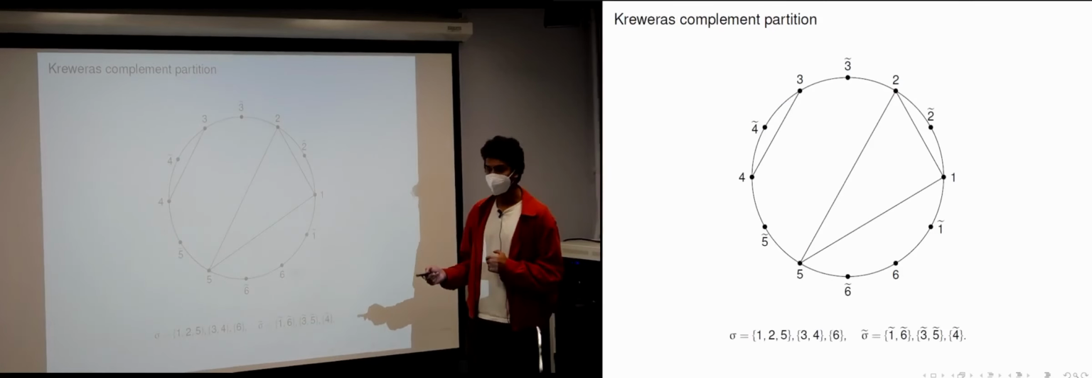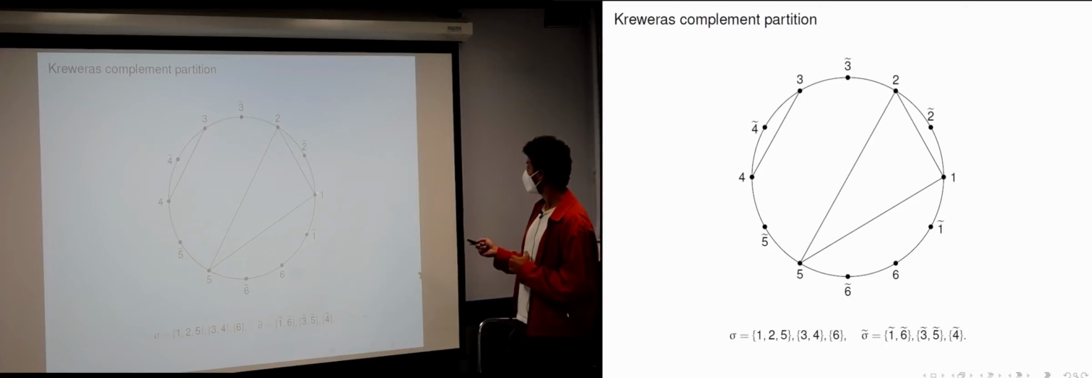So here is an example of a non-crossing partition. Here you have a disk with points around the boundary. 1, 2, and 5 are in the same part. 3 and 4 are in the same part. 6 is in a part all of its own. So there are 3 parts, {1, 2, 5}, {3, 4}, and {6}. And this is non-crossing, as you can see.